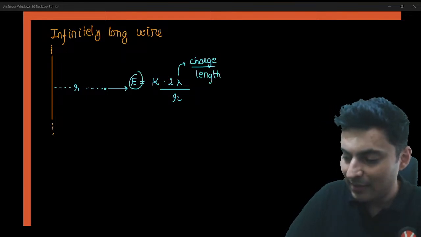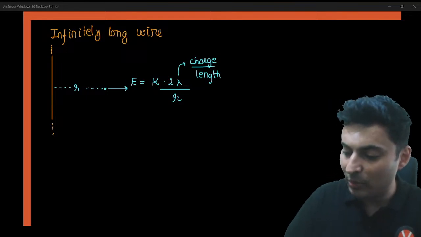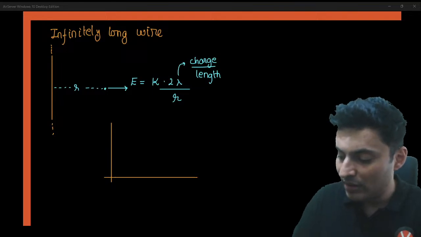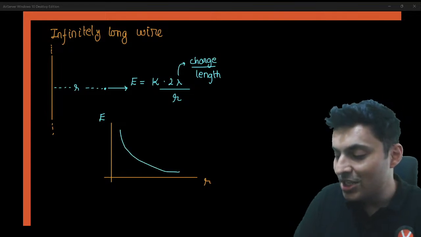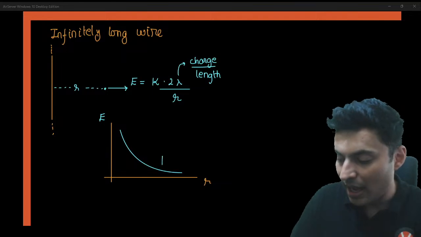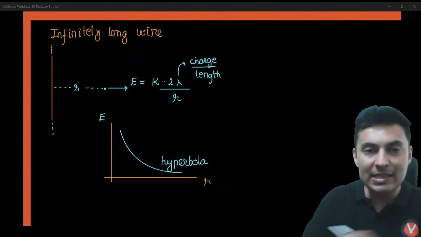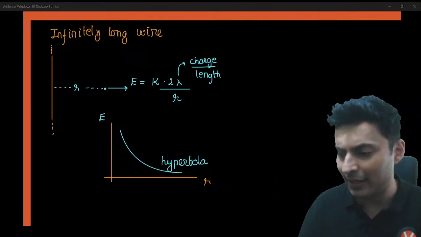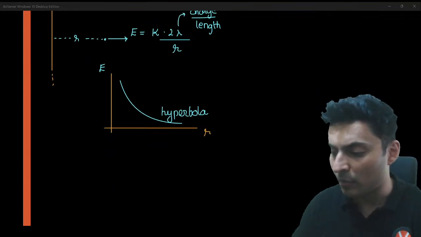So if you notice, field is inversely proportional to R. Naturally, if you draw the graph of field versus R, it will be just a simple rectangular hyperbola. This is how the graph looks due to an infinitely long wire. Keep this in mind. It will be a rectangular hyperbola.